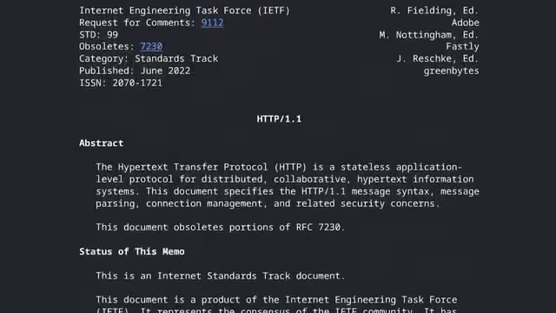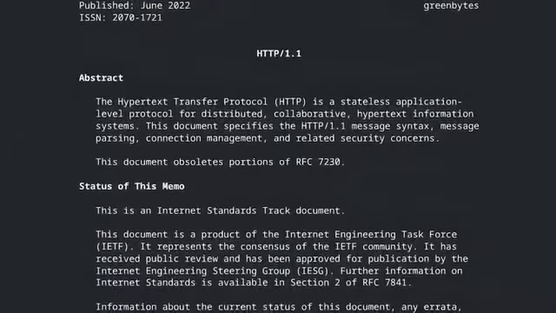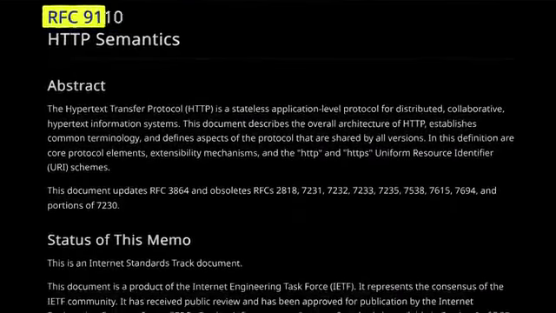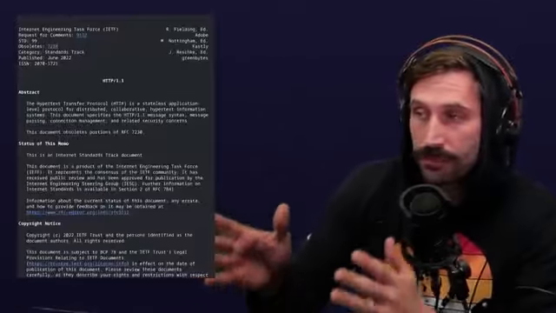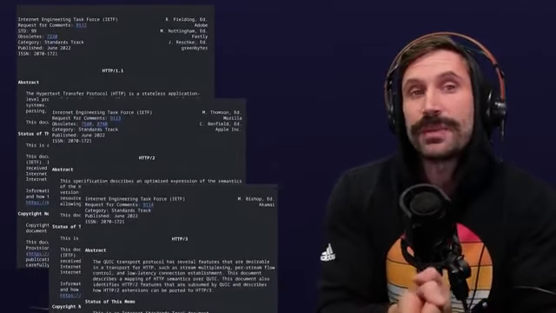During this whole course, we're going to be talking about HTTP 1.1. But the reality is we're not just talking about HTTP 1.1. RFC 9110 actually contains the semantics for all of HTTP. We're going to be primarily using 9110 and 9112 for implementing HTTP 1.1. The reason being is that HTTP 1, 2, and 3 semantically are equivalent. It's simply the implementation across the wire that is different.